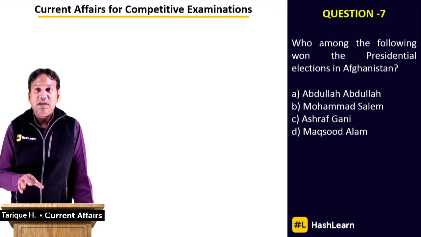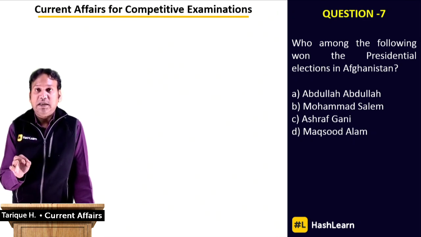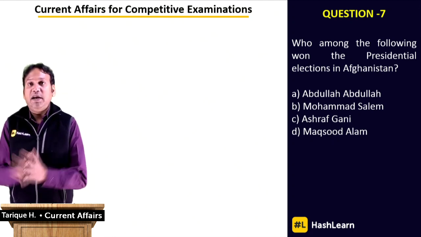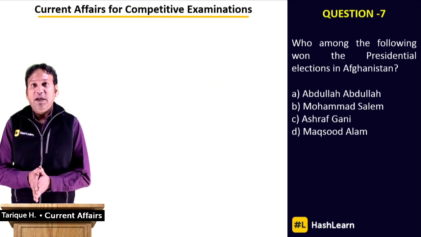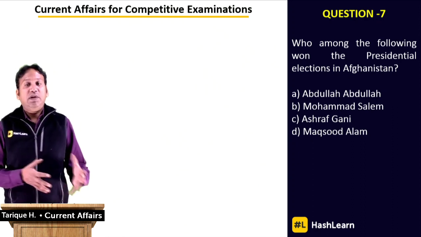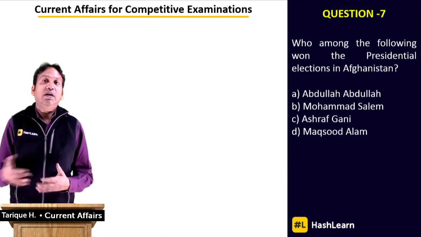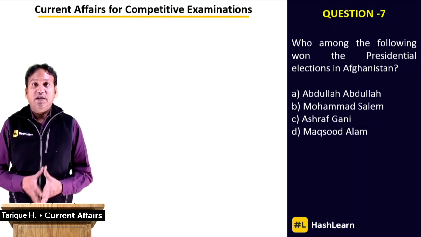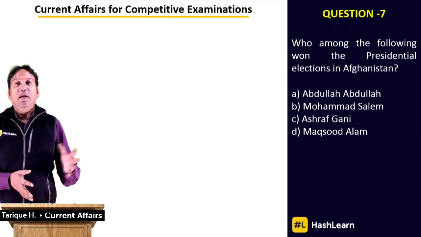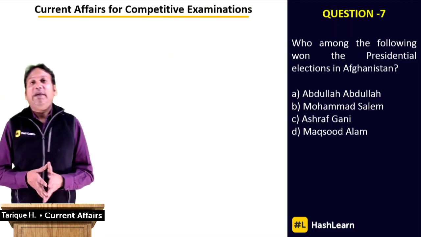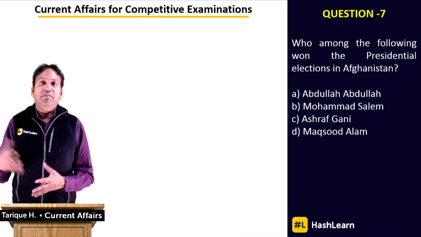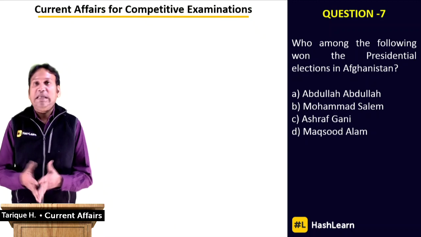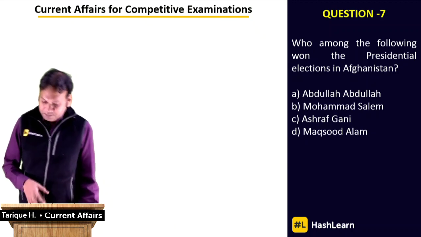I hope you're following the class. You could just note down a few important things that are there. While noting down the question, at least you can say new president of Afghanistan, put a dash and write down the name of the person, Ashraf Ghani. Right now we're covering the last 2 to 3 weeks, right from 21st of December till date. Most of the important current affairs in the world I'm covering for you in this one session, taking 15 of the most important questions that I believe can feature in your upcoming examination, whether you're giving the banking examination, the staff selection examination, the civil service examinations, CLAT, or other MBA exams too.